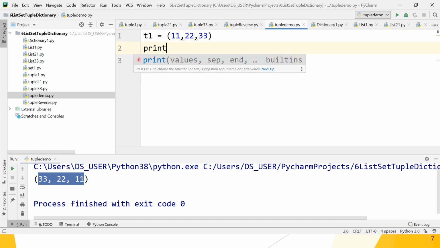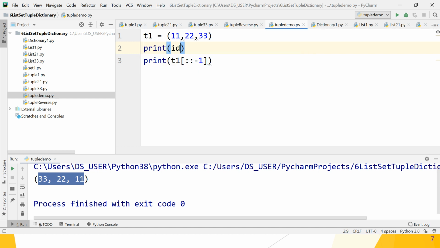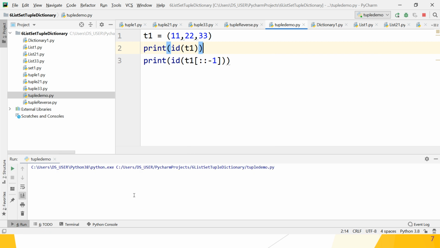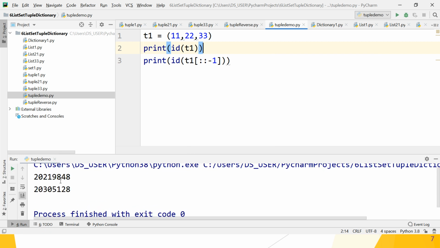Print the id of, that is the memory location of, T1. This is the id of the memory location. What is the id of the reversed tuple? Inside print, put the id of this reversed tuple, and check whether both are the same or not.